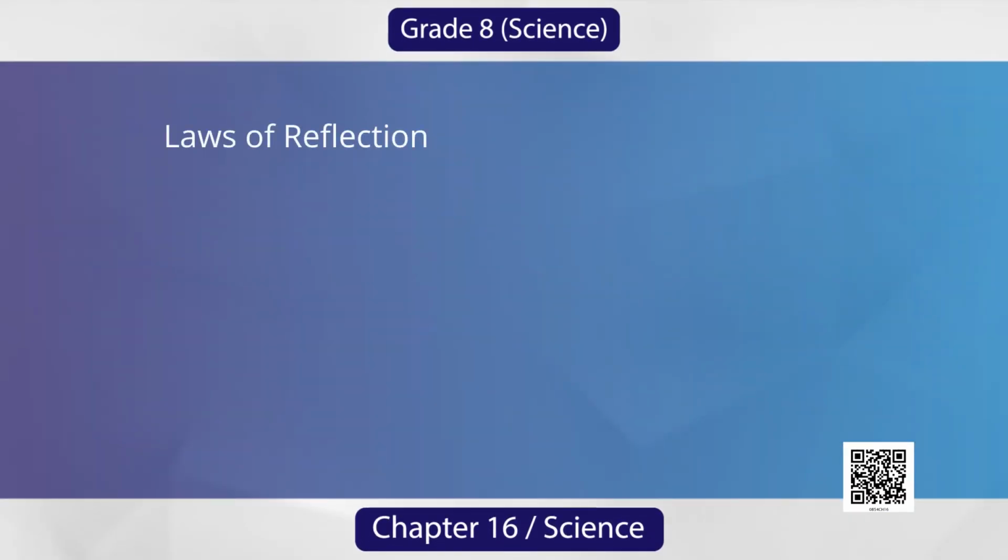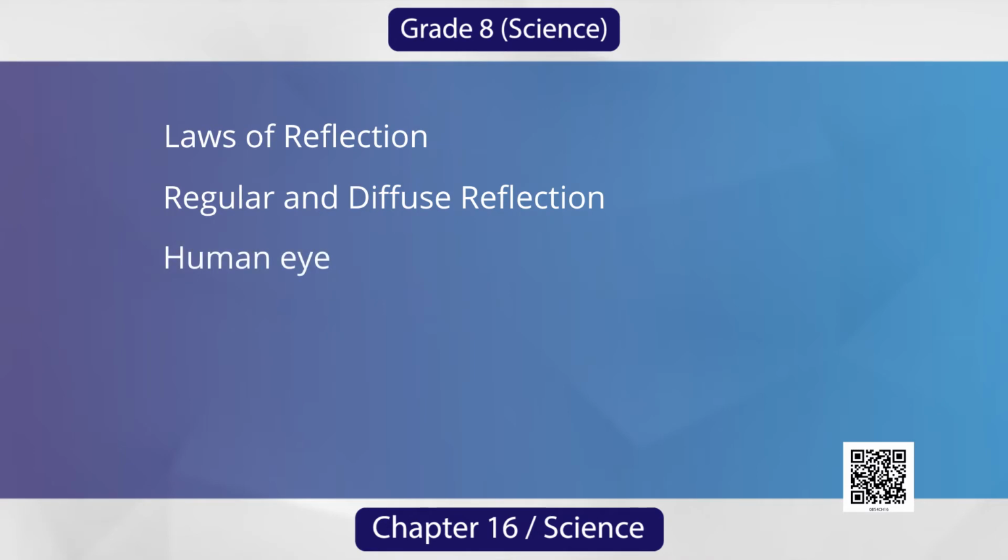So, in this chapter, we are going to learn about laws of reflection, regular and diffused reflection, the human eye, the Braille system, and multiple images. Here, we are going to discuss all these topics in detail. So, let's start with reflection and laws of reflection.